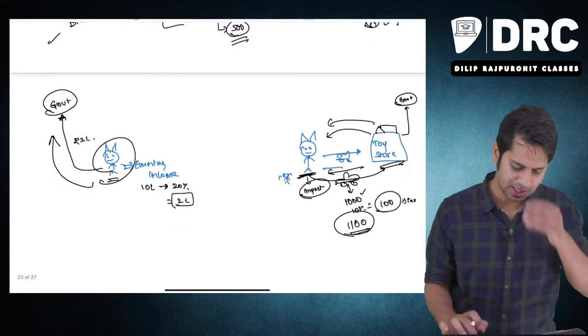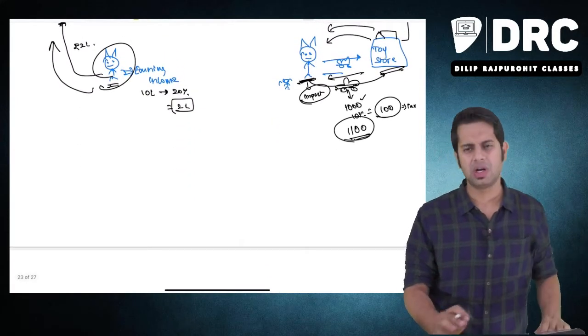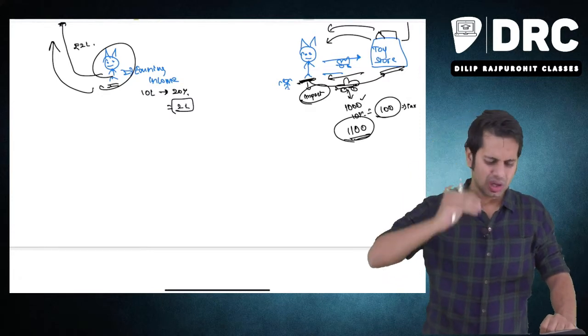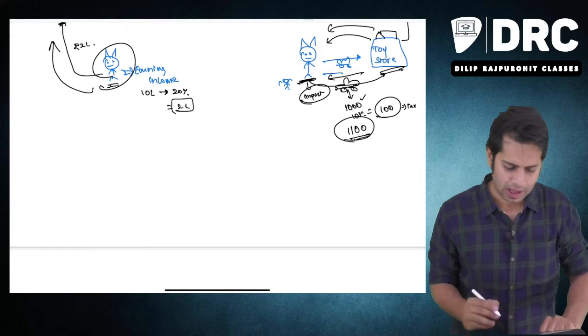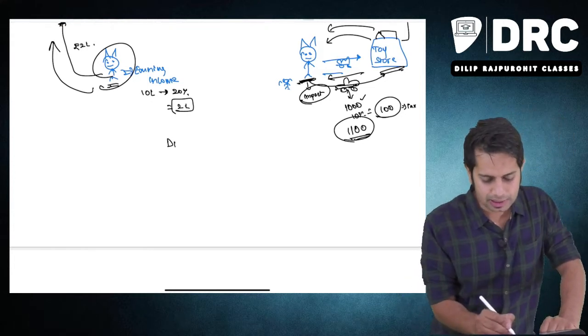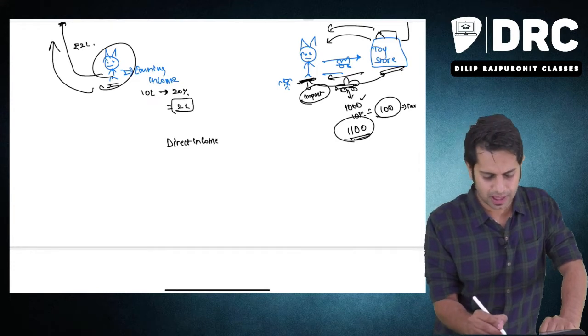Sir, what do you mean by this, sir? In case of direct tax, the rate differs. In case of indirect tax, the rate does not differ. Direct tax is progressive, indirect tax is regressive. What do you mean by this, sir? In case of direct tax, the example we are taking over here is what? Income tax.